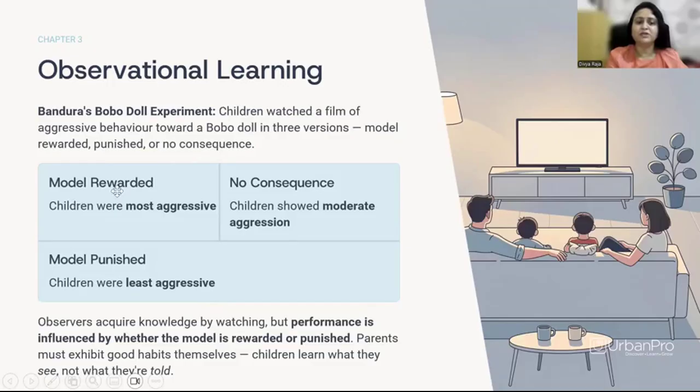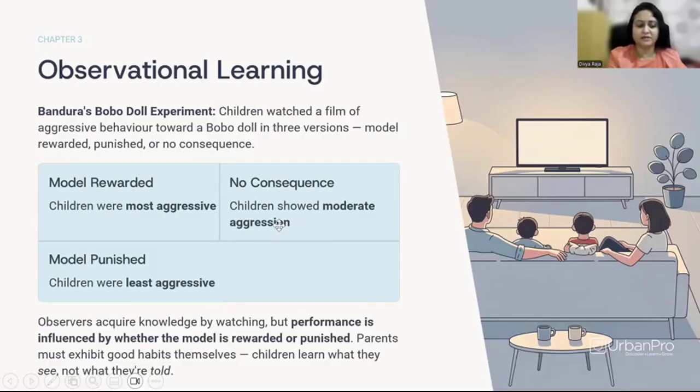So, three groups of children were shown these three versions. And when the children were allowed to play with the dolls, they saw that the children who watched the first version were the most aggressive, and the children who were shown the second version showed least aggression, and the ones who watched the third version showed moderate aggression.